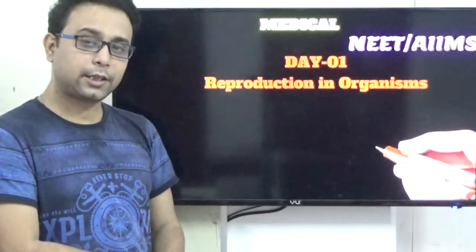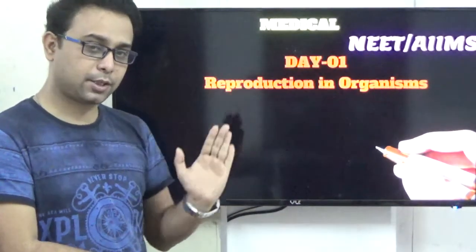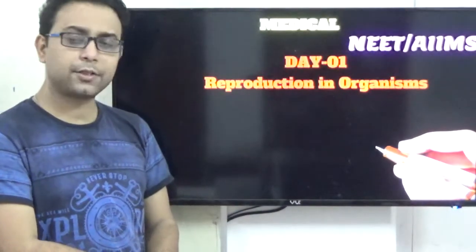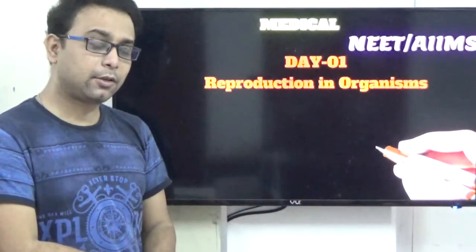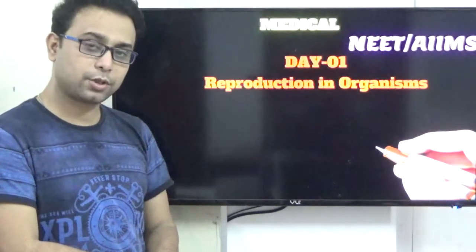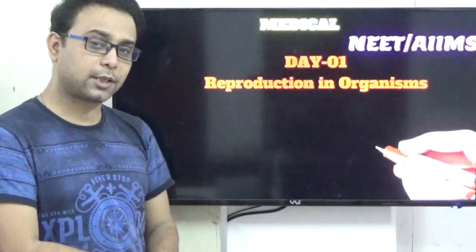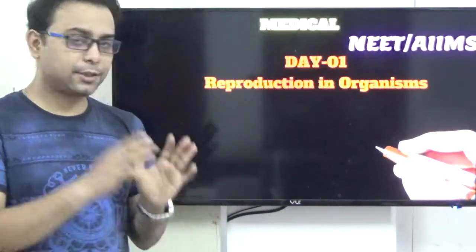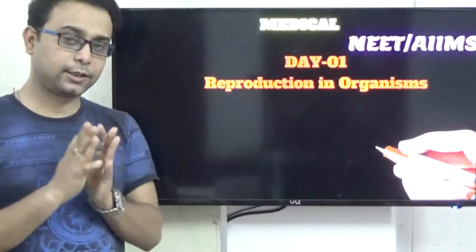So our first chapter in the class 12 section is Reproduction in Organisms. This chapter is very important, as generally 2 questions come from this chapter in your NEET. So this chapter is very important. So how do we study this?